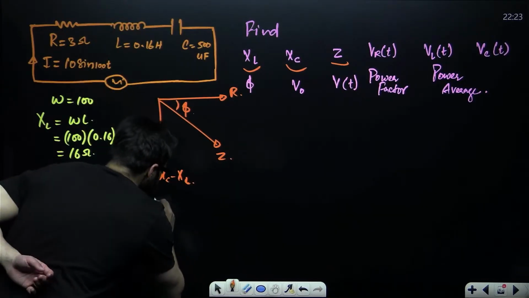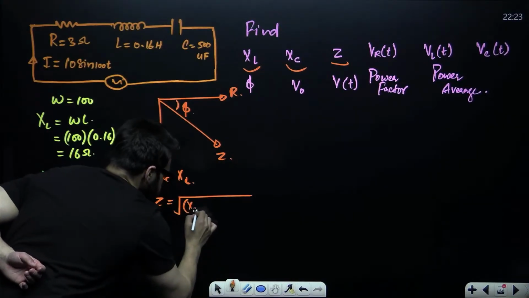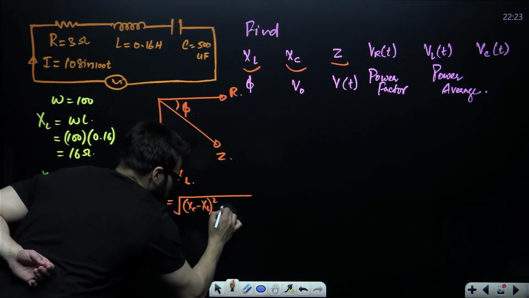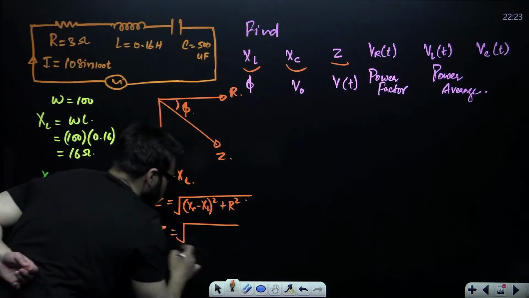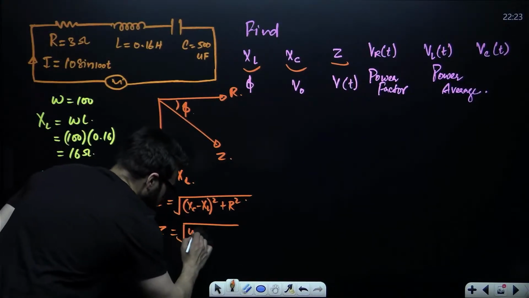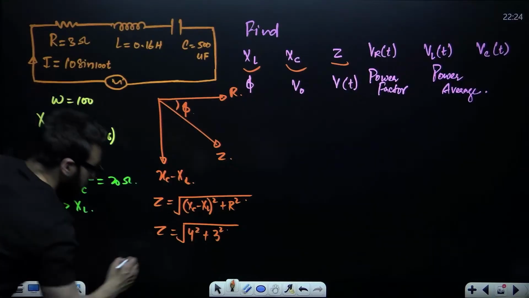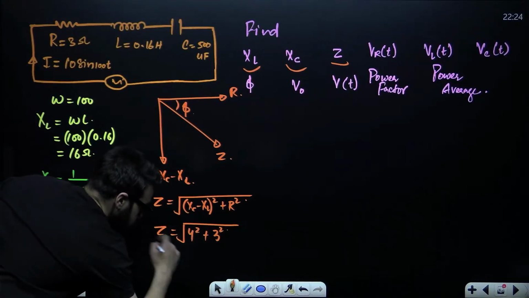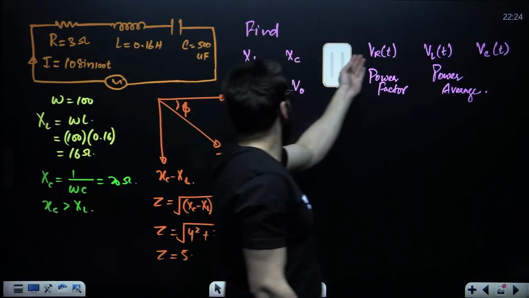Now tell me, what is the value of impedance in this particular case? Z will be under root of XC minus XL whole square plus R square. That is 20 minus 16, that is 4 square, plus 3 square, because resistance is given as 3. So Z will come out to be root 25, that is 5. So Z is equal to 5.